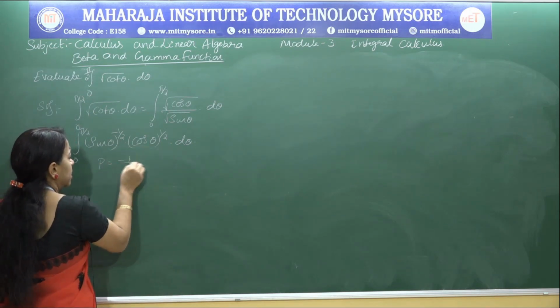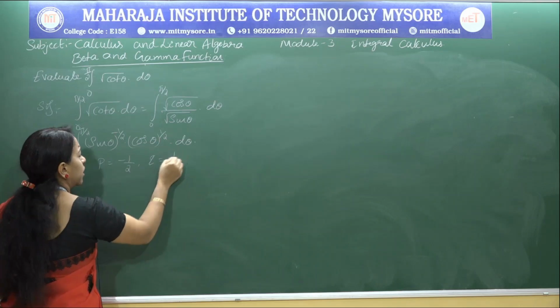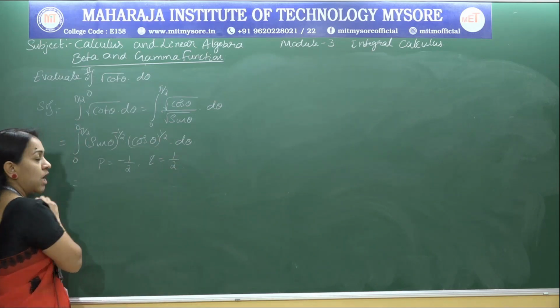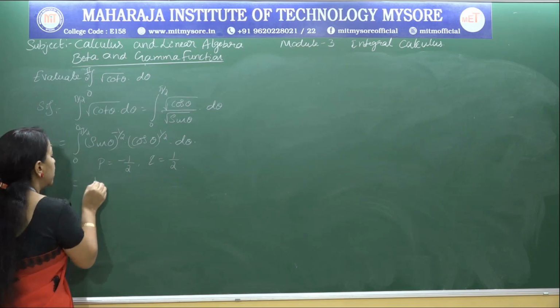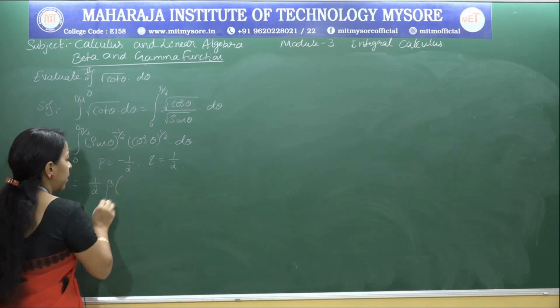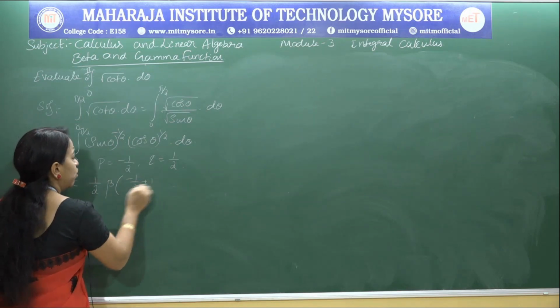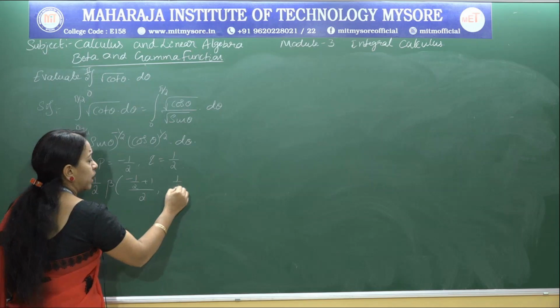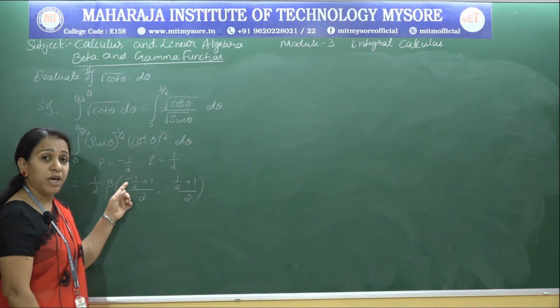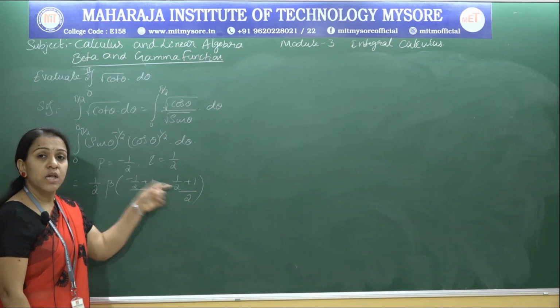Using that, p is minus 1 by 2 and q is 1 by 2. Of course I should have 2 here; if I don't have 2, then divide by 2. So 1 by 2 times beta of (p plus 1) by 2 comma (q plus 1) by 2, where p is minus 1 by 2 and q is 1 by 2.